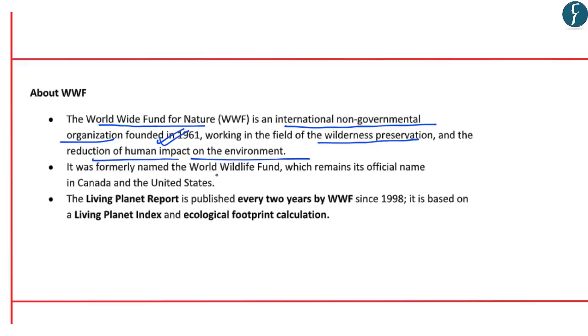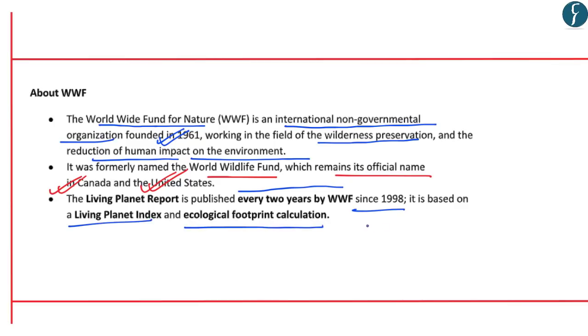Earlier, it was named as World Wildlife Fund, which remains its official name in Canada as well as in the United States. And the Living Planet Report is published every 2 years by WWF since 1998. And this report is based on a Living Planet Index and ecological footprint calculation. So these basic facts with respect to WWF and Living Planet Report become extremely crucial from our prelims perspective.